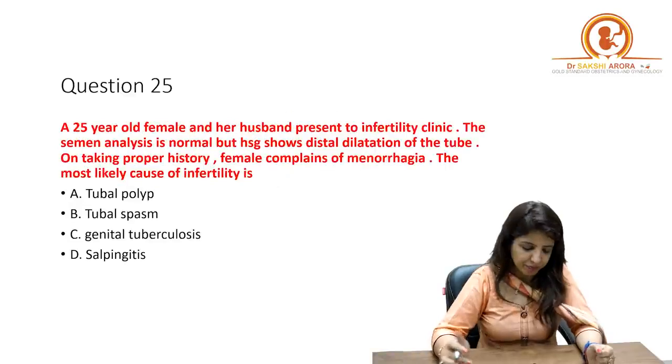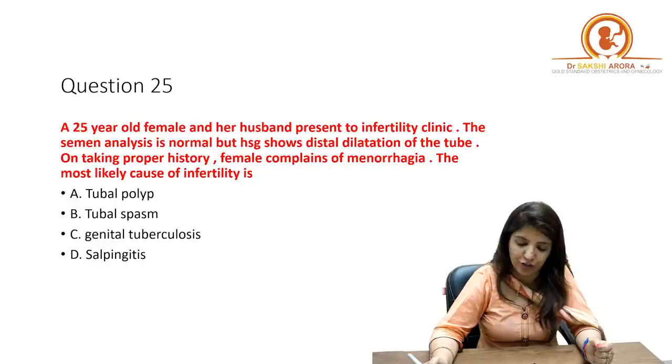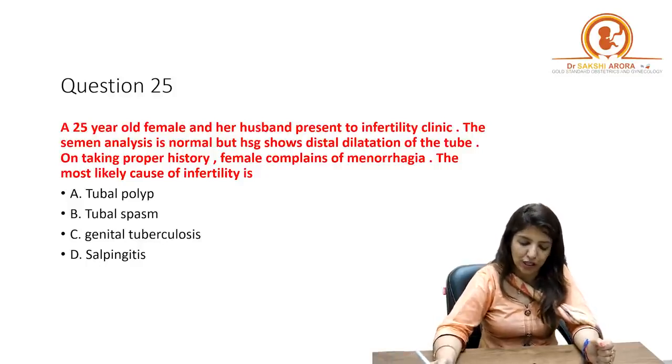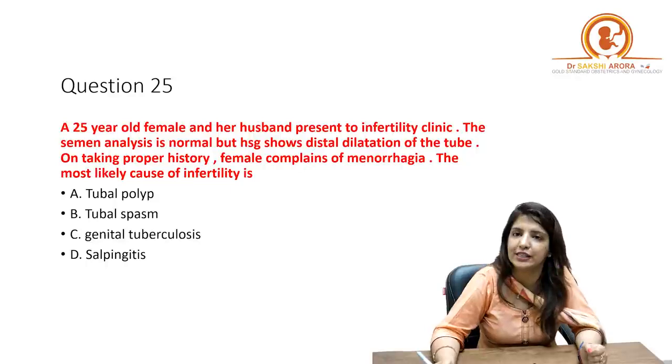Okay. Next question. A 25-year-old female and her husband present to infertility clinic. The semen analysis is normal, but HSG shows distal dilatation of the tube. On taking proper history, the female complains of menorrhagia. The most likely cause of infertility is?